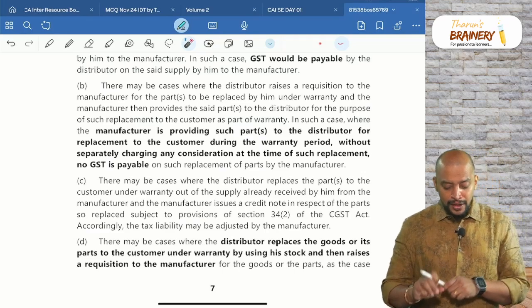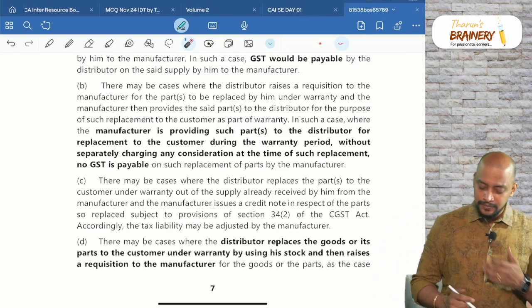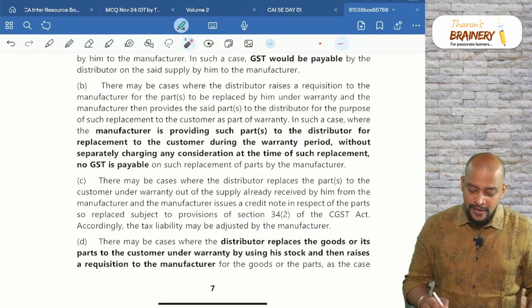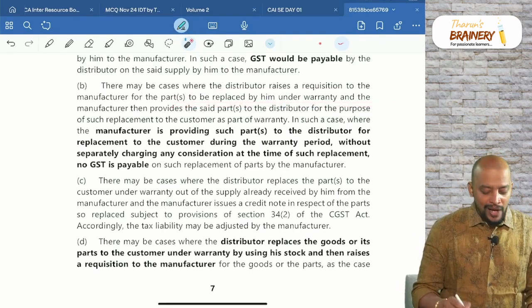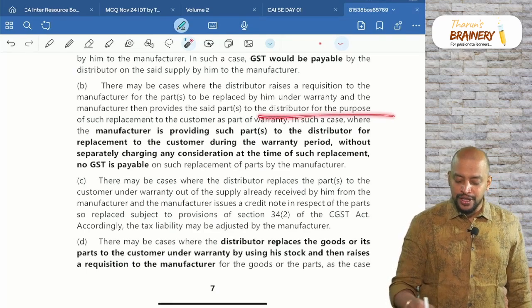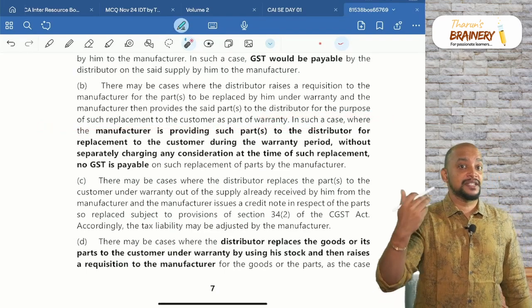Okay. Now, there may be cases where a distributor raises a requisition to the manufacturer for the parts to be replaced by him during warranty, and the manufacturer then provides the said part to the distributor for the purpose of such replacement to the customer as a part of warranty.